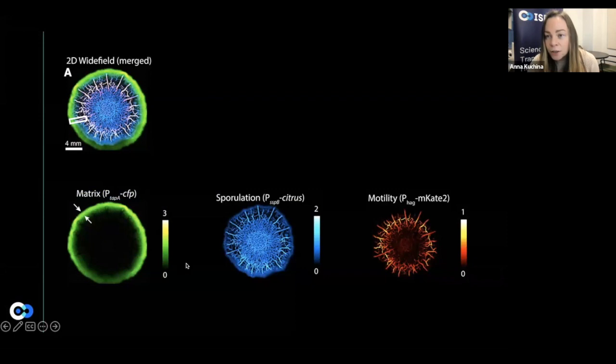And this is, for example, the picture that we would see where we have this matrix. We now see where these genes are actually actively expressed within the biofilm. The matrix genes would be expressed on the outer edge of this biofilm, and then the sporulation genes would be actually expressed along these channels or wrinkles in the biofilm, and also largely in the center, which is sort of the most protected part of the biofilm. And then we have the motile cells swimming in and out through these channels, which is pretty cool. And then we can sort of merge all the colors and see what the biofilm structure is and how the cells at different locations are performing different functions.